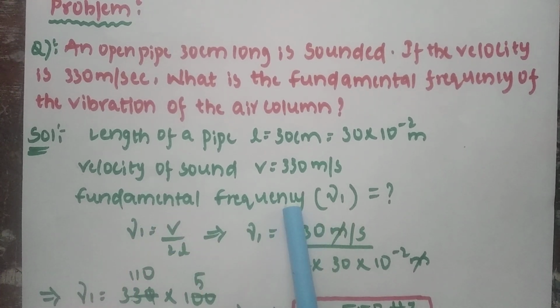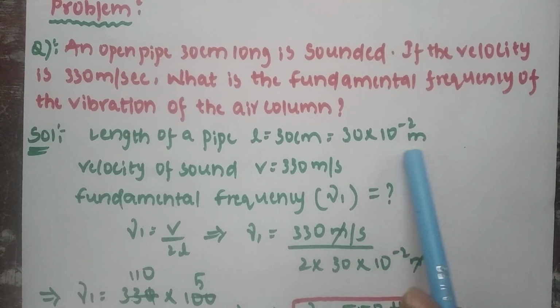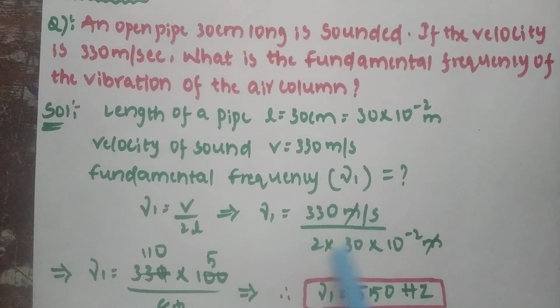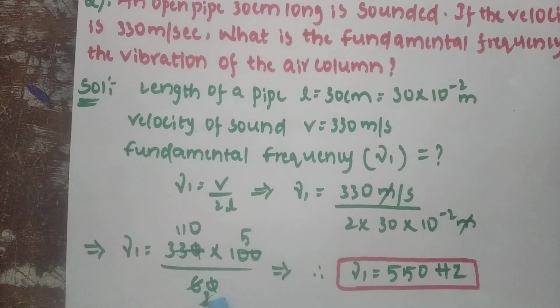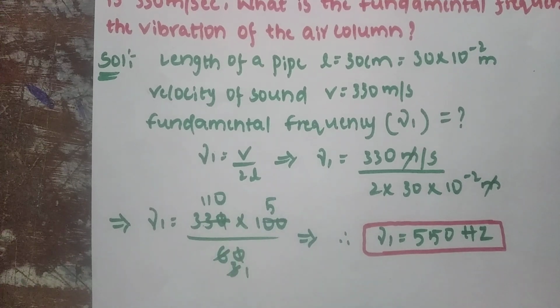The fundamental frequency is asked, and the velocity of sound is given. The fundamental frequency formula is nu 1 is equal to V by 2L. Substitute the V value, 330 meter per second, divided by 2 into L, where the length of the pipe is 30 into 10 to the power of minus 2. Now the meter gets cancelled. We have 330 by 2 into 30, which is 60. Now the zeros get cancelled.